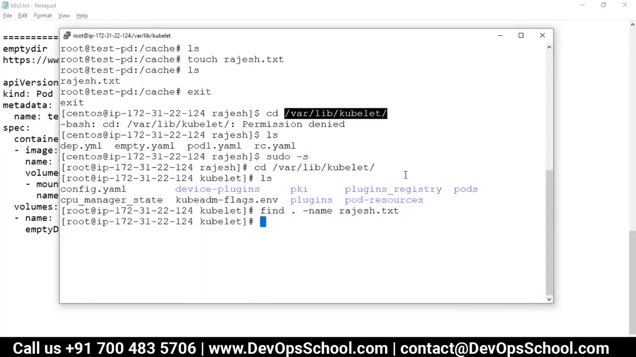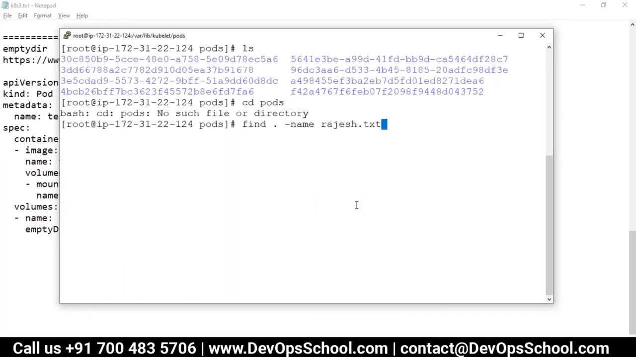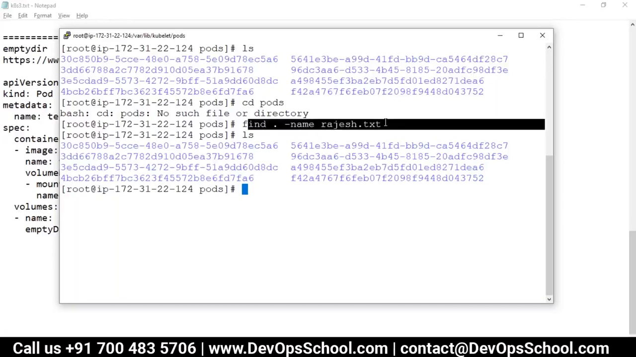Should be somewhere. Pods search is not working. Maybe that is not coming. Now how do we find out? So why it's not coming? I'm not able to understand why it's not coming. Any idea, guys? Anyone? It should come, no?